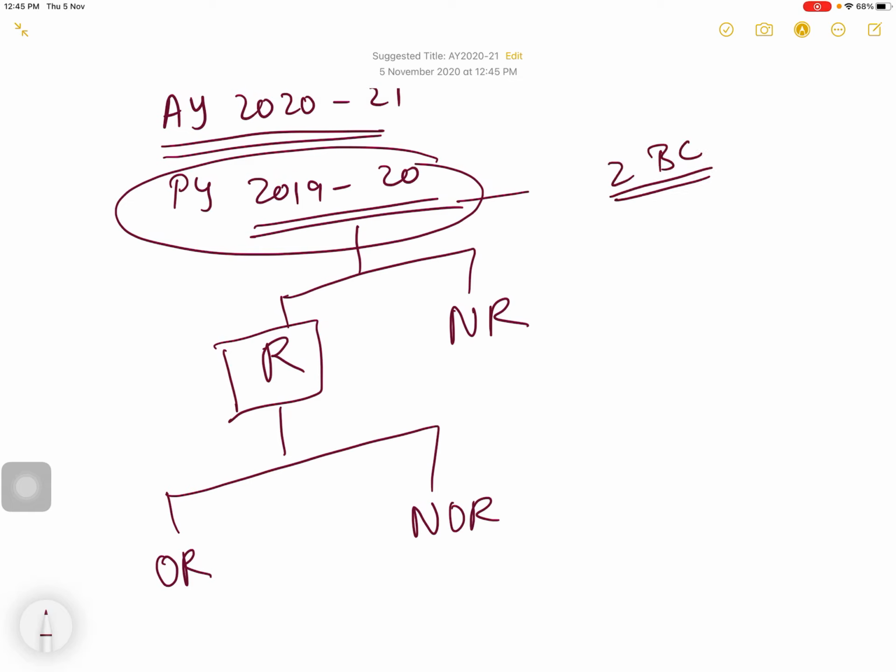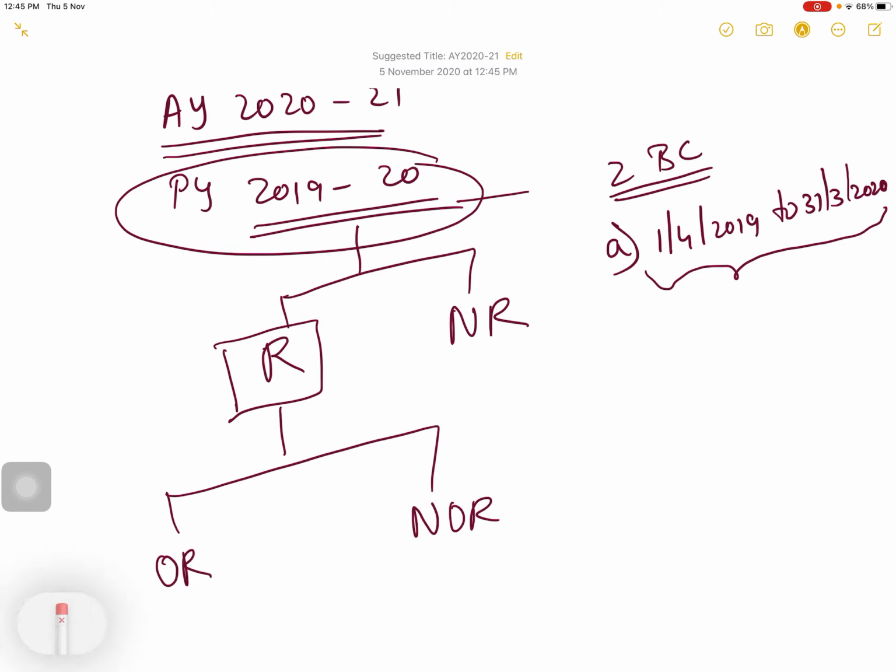The first one is during the previous year, that is from 1st April 2019 to 31st March 2020, if an individual is in India for 182 days or more, that means he is resident. If he satisfies even one basic condition, he is resident.